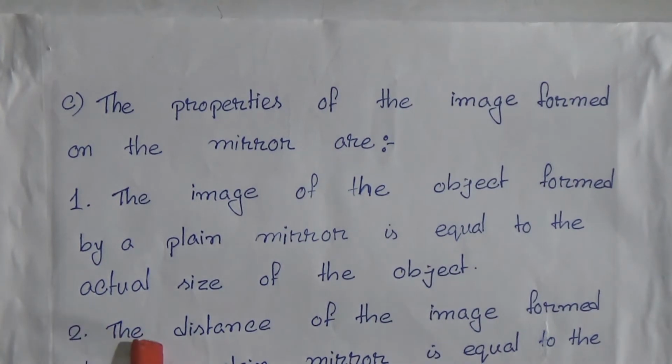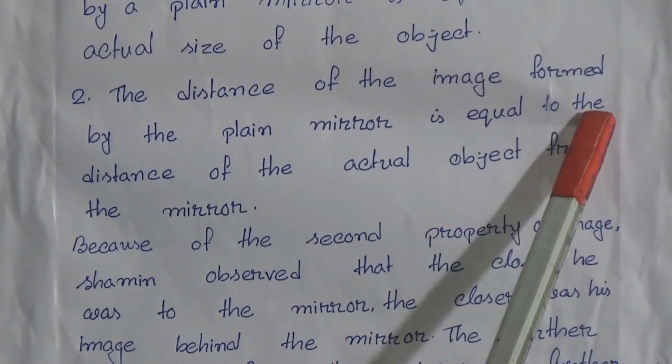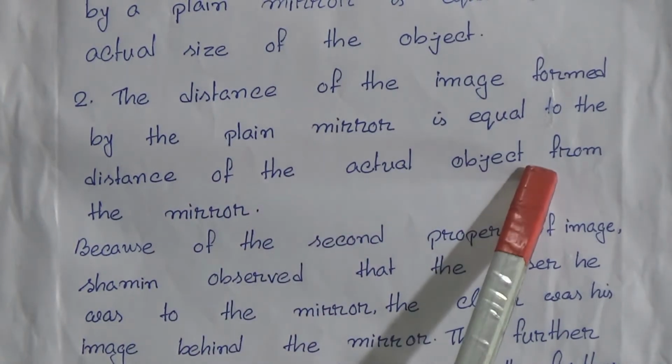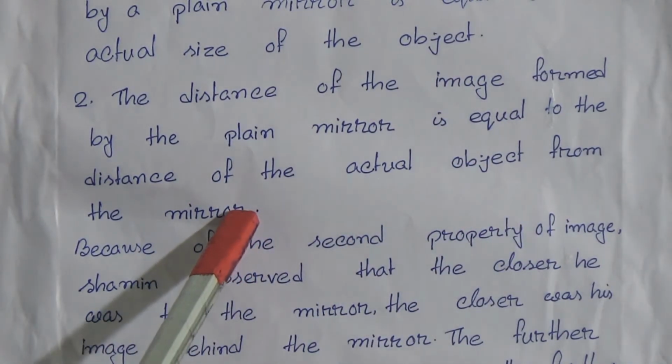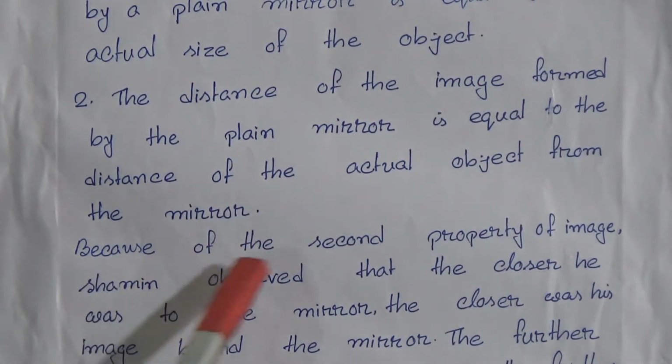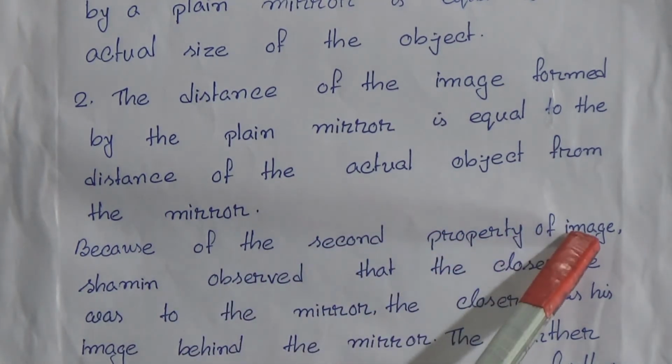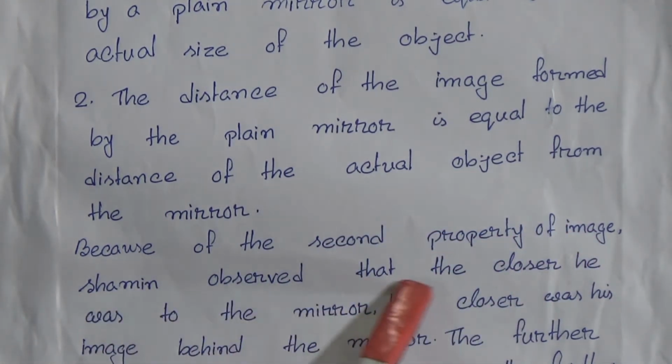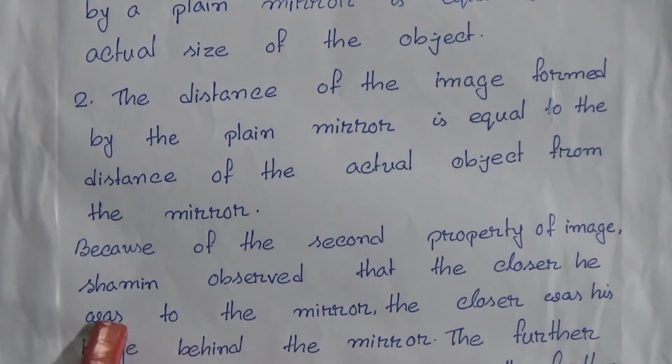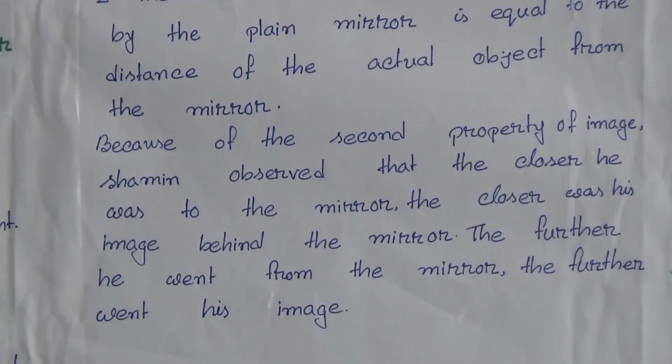Number 2, the distance of the image formed by the plane mirror is equal to the distance of the actual object from the mirror. Because of the second property of the image, Shamin observed that the closer he was to the mirror, the closer was his image behind the mirror. The further he went from the mirror, the further went his image.